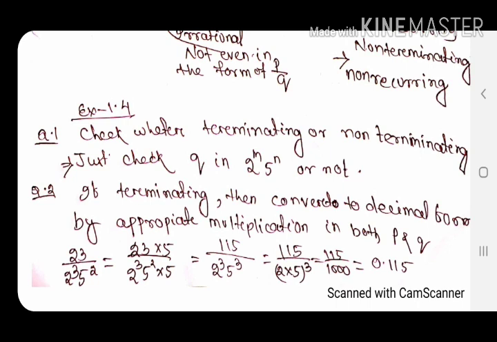For example, 2 raised to the power 3 into 5 raised to the power 2. So 3 is the highest. So we will try to make 5 raised to the power 3. For this I need to multiply 5 to the power 1 in the denominator to make it equal. Also I will multiply 5 in the numerator. So the denominator is 2 cube into 5 cube. 2 and 5 are multiplied, 10 raised to the power 3 means 1000. Then easily I can find the terminating decimal.